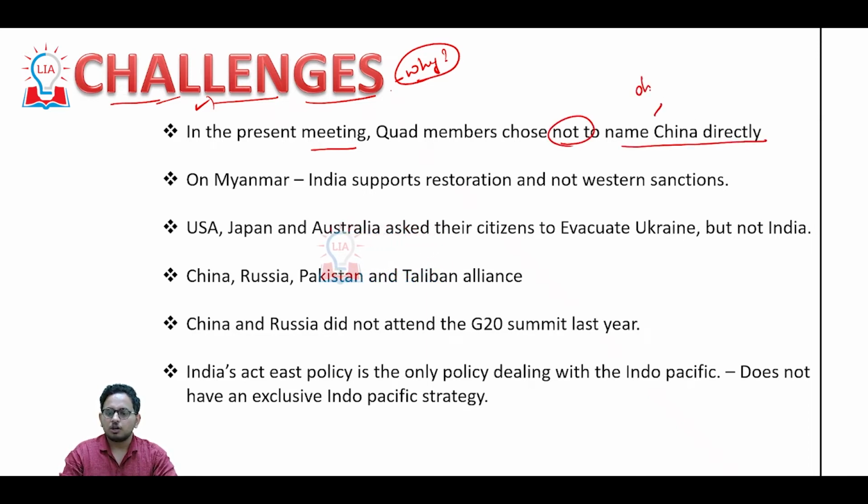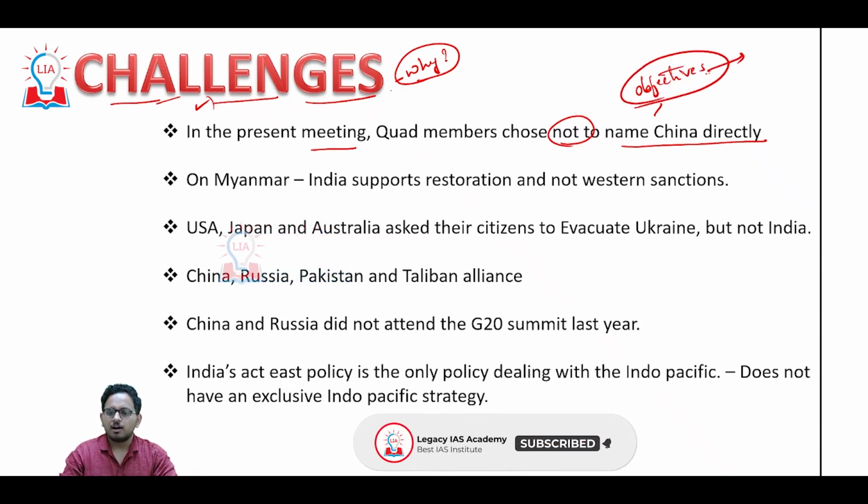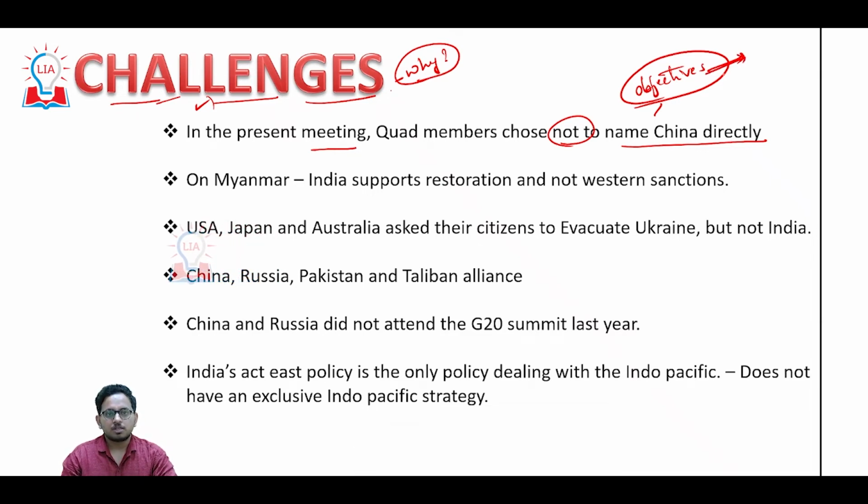See, when we saw the objectives of Quad, we heard that the main objective of constituting a grouping called Quad was to oppose Chinese hegemony. In that case, in the present meeting, there was no name of China directly. Do you think that the objective of Quad is changing, or the foreign policy of the Quad members is being prioritized? We will see it in future videos. As and when we get more articles on this, we will have a video and we will update you on this. Second one, we have already discussed this.